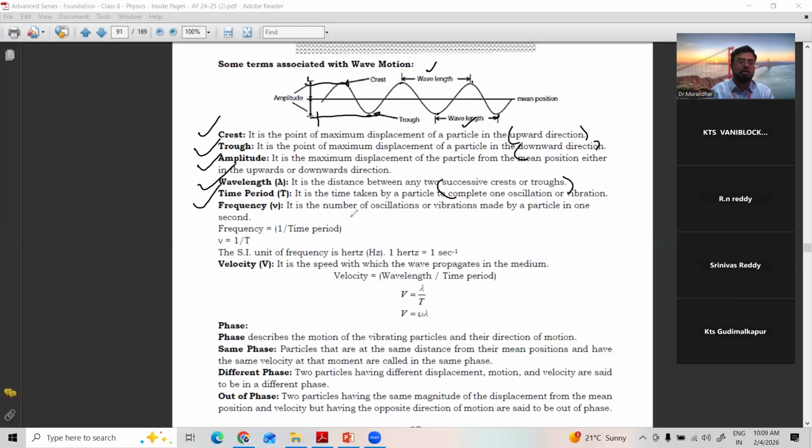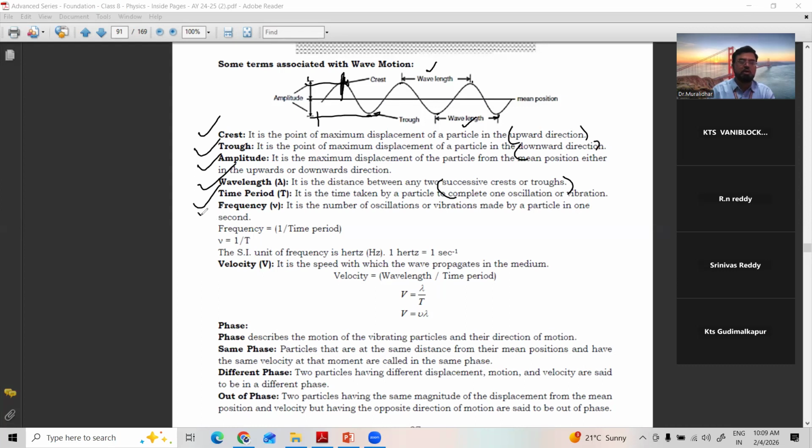Time period. It is the time taken by a particle to complete one oscillation. So here the particle comes from here, goes down, and again comes back to here. This is called the time taken. What is the time taken by a particle to go to the highest point and come down to the normal position? That is called time period.